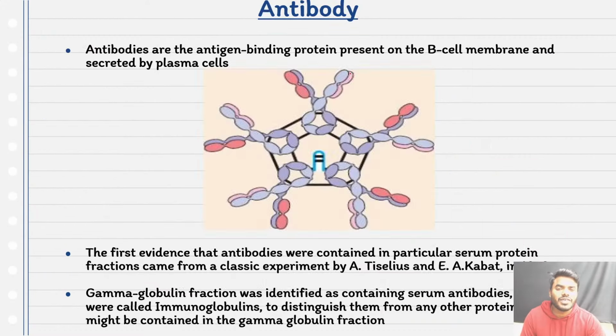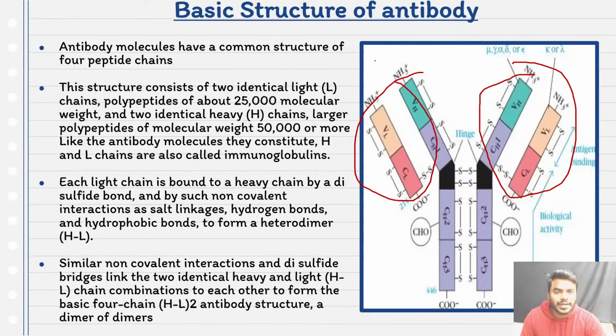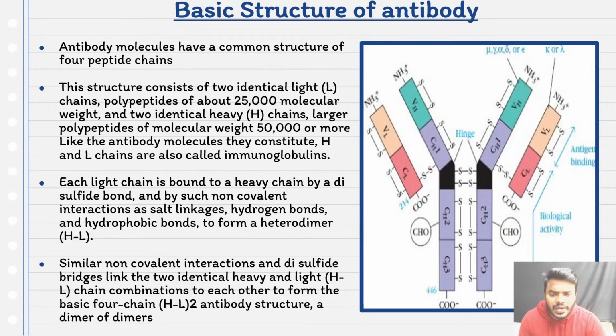So what is the conclusion we can tell? An antibody consists of two identical light chains and two identical heavy chains. Always keep it in your mind, I am calling it the heavy chain because of its molecular weight, nearly 50,000 Dalton, and if you look into the light chains, they are just 25,000 Dalton. You can see the picture very clearly. This is the heavy chain, this is the light chain.